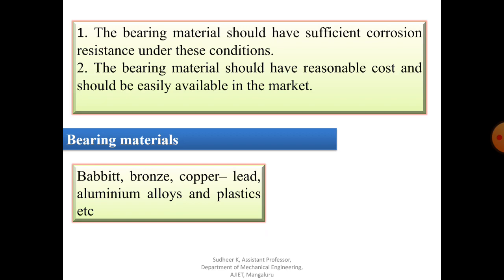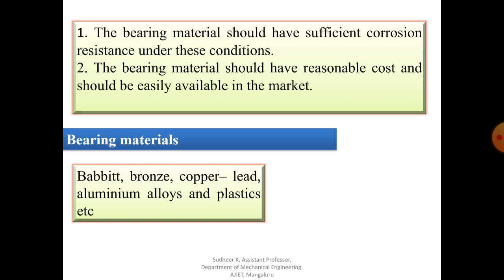Many materials are used for bearings, and they have different characteristics and properties. Some materials may have high fatigue strength but some other property may be low. Some properties may vary from poor to excellent. So there are different types of material.